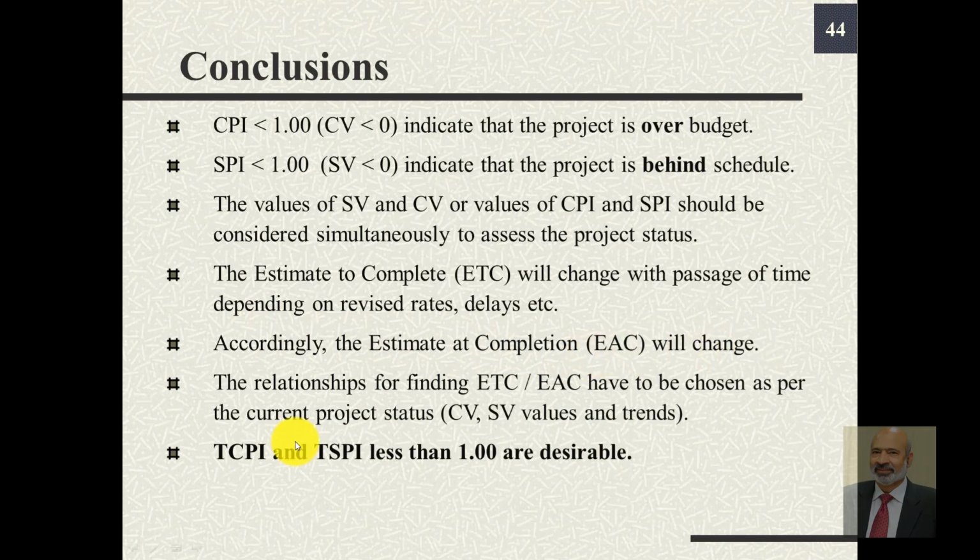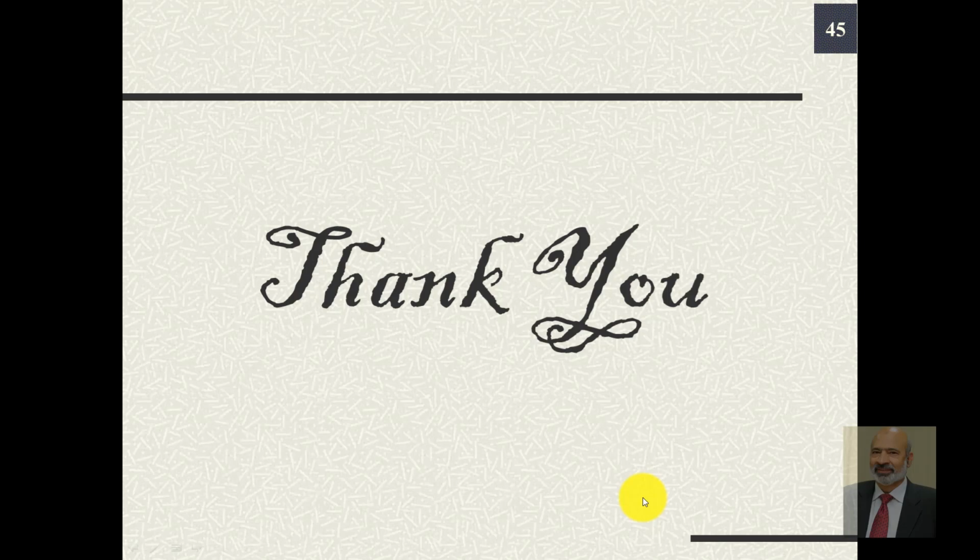We need to use the relevant relationship to find ETC or EAC, and we have to choose the relationship based upon the current project status, meaning whether the cost variance exists, schedule variance exists, and if these variances exist, are they expected to continue or are they expected to decline and go to 0? Finally, the TCPI and TSPI values less than 1 are desirable. This is all for today's lecture.